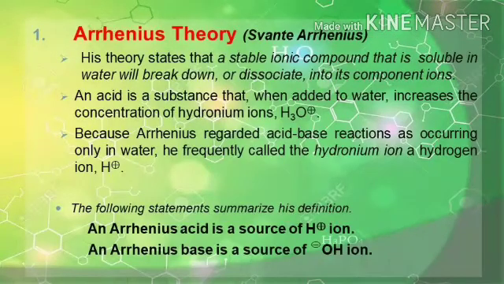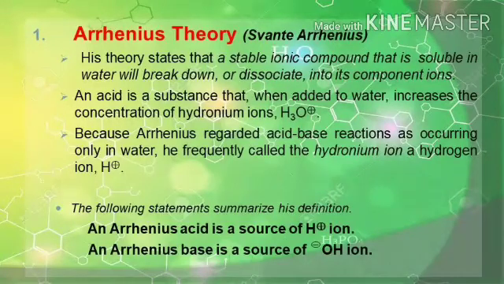In 1884, the Swedish chemist Svante Arrhenius proposed two specific classifications of compounds, the acids and bases. His theory states that a stable ionic compound that is soluble in water will break down or dissociate into its component ions. Arrhenius' theory stated that an Arrhenius acid is a source of hydrogen ion and an Arrhenius base is a source of negative hydroxide ion.